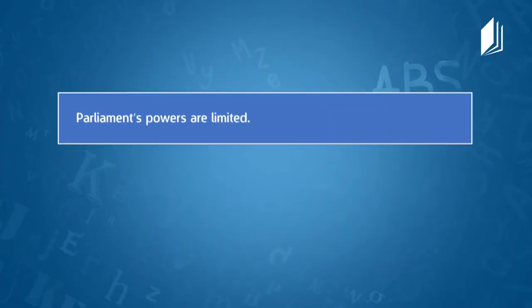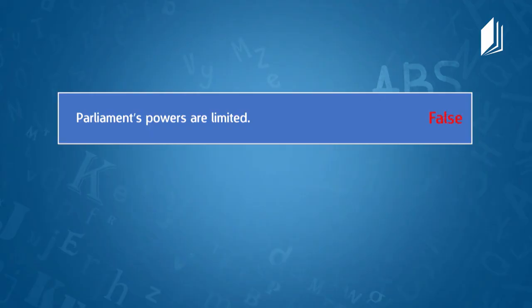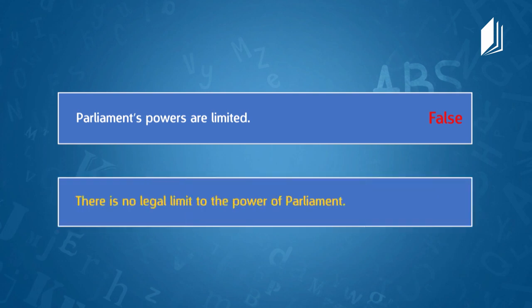Now I think that you have to try. I will read the statement and you decide whether the statement is true or false. I'm ready. So the statement is the following. Parliament's powers are limited. What do you think? Well, in Canada, I'm familiar with the parliamentary system, and I believe this answer is false. And you're right. There is no legal limit to the power of Parliament, according to the text.